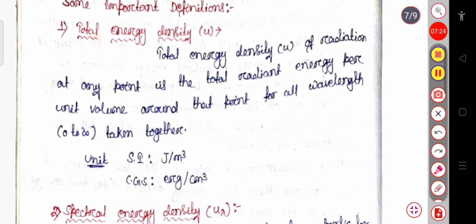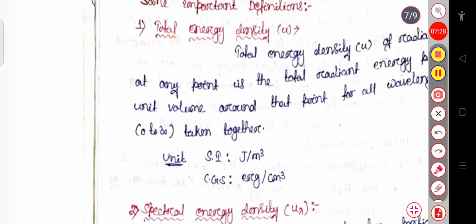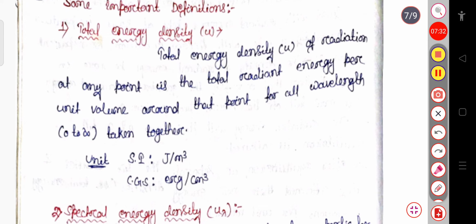Now we will see some important definitions. First of all, the total energy density, that is U. Here the total energy density, small u, of the radiation at any point is the total radiant energy per unit volume around that point for all the wavelengths, that is 0 to infinity, taken together. So this is the total energy density small u.